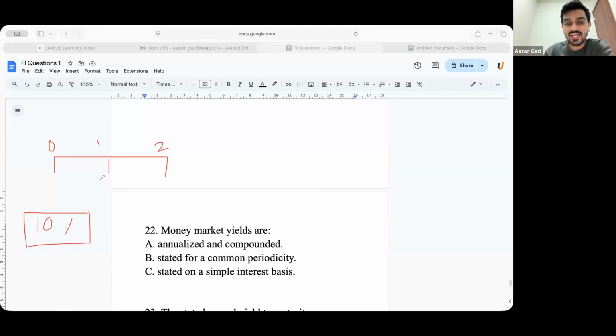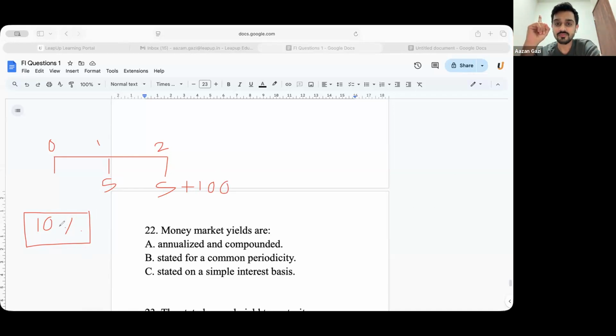Let me give you the cash flows here: 5 and 5 plus 100. Yes, basically you will make a return of 10% every year on a compounding basis.